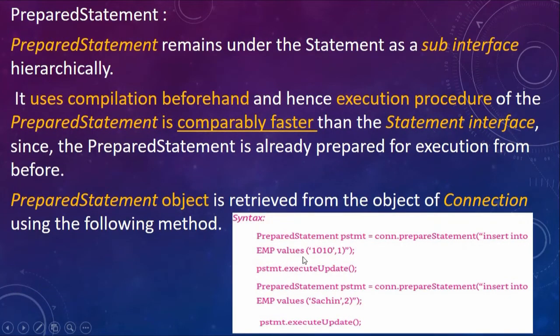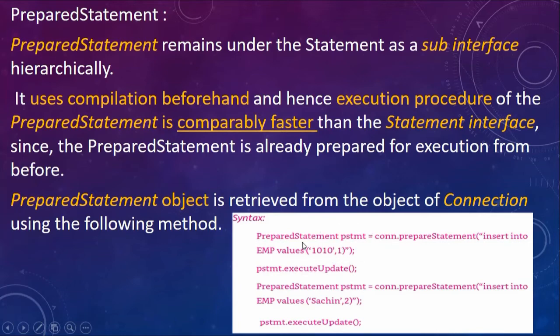Now once you prepare a statement like this, you are inserting one value in that tuple. So this one tells you which column. In the first column you want to insert 1010, which is the employee ID, and then you use the executeUpdate method.